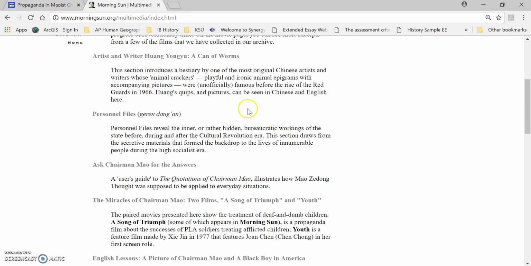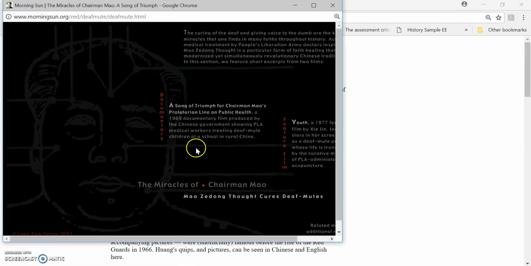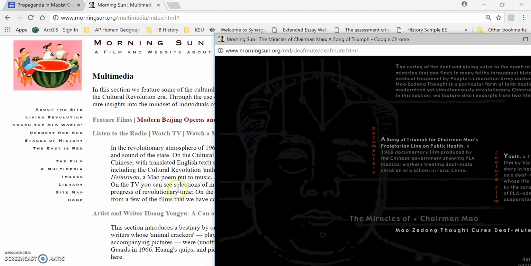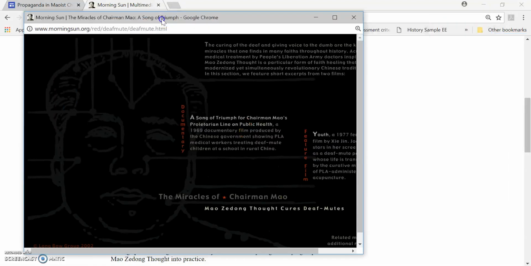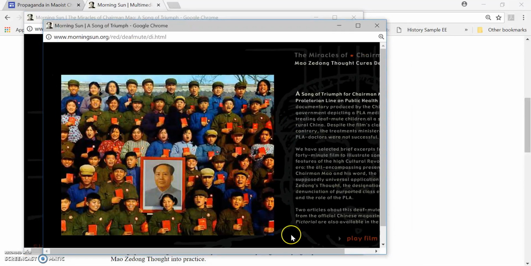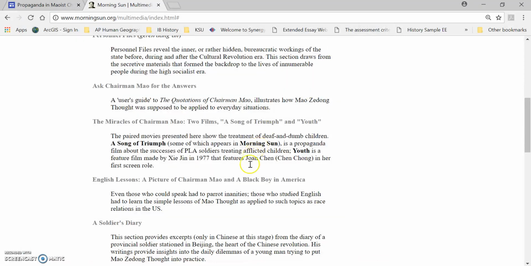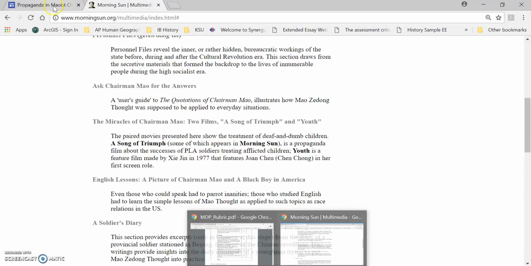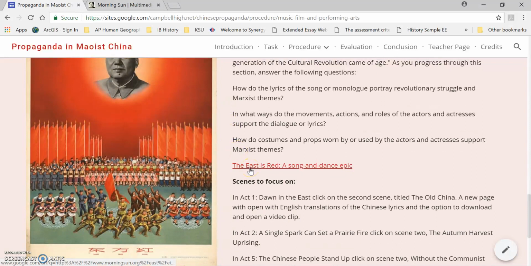But in order to get there, what we're going to do is come, again, to Multimedia. We would click on that link right there called The Miracles of Chairman Mao, 2 films. It should pop up with this pop-up here, and then we would click on the documentary. And this is where we were trying to get to. And then we would play film, and that should be where we are going to. Okay? So that's how you can get to that one. And again, if you are working in an Edge browser, that would work much better because they have Flash software involved.